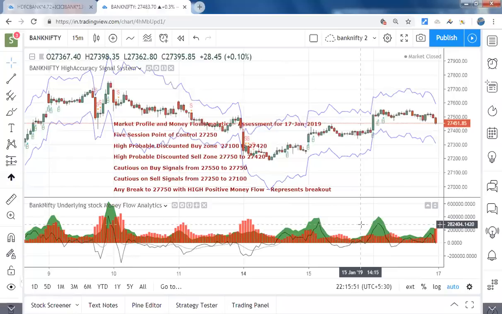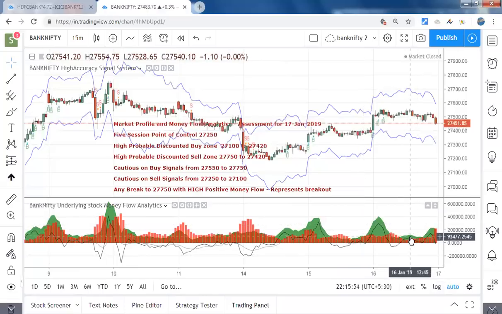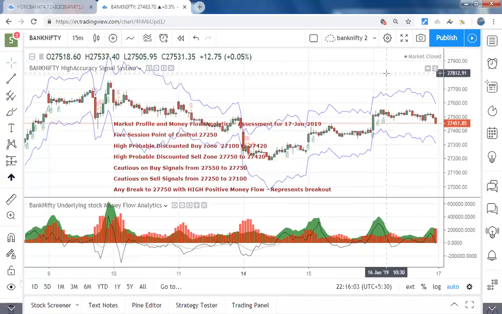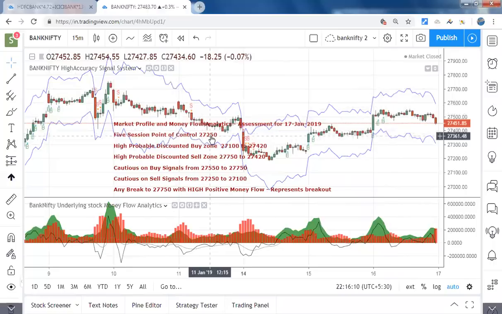If there is very less transactional volume, the price might go up, but because the volumes are positive, it will not fetch enough to take the price even away from the value zone. That's why the 5 session point of control still is at 27,250. It didn't change. So you have to understand how these volumes are affecting or changing this point of control.